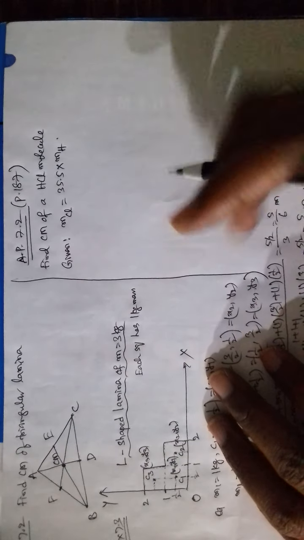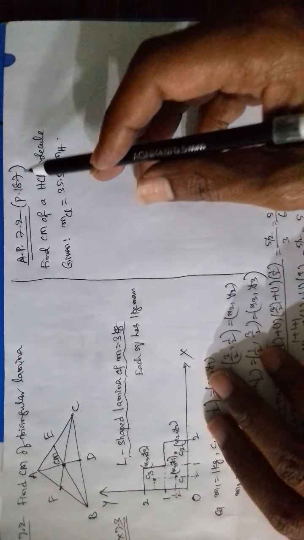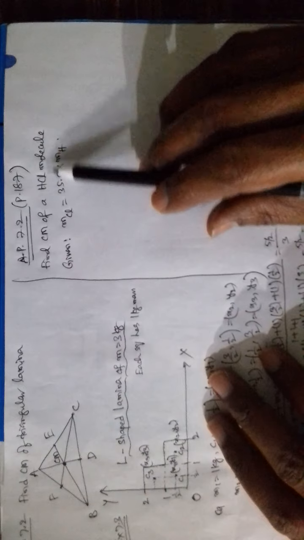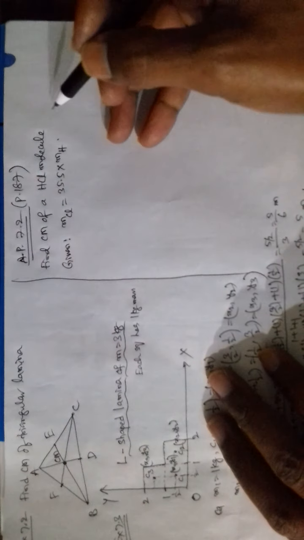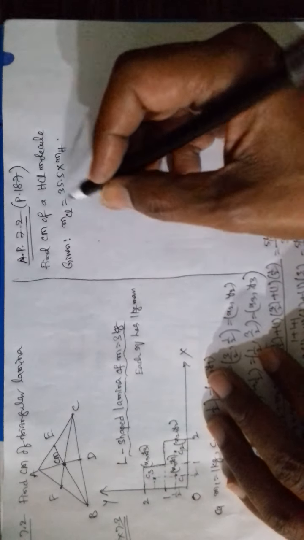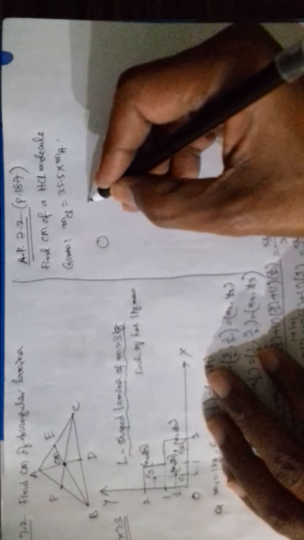Now let us do additional problem 7.2, which is given on page number 187. There they have asked to find the center of mass of an HCl molecule. So the HCl molecule is like this. Hydrogen, it is a diatomic molecule. Suppose this is H, this is Cl.